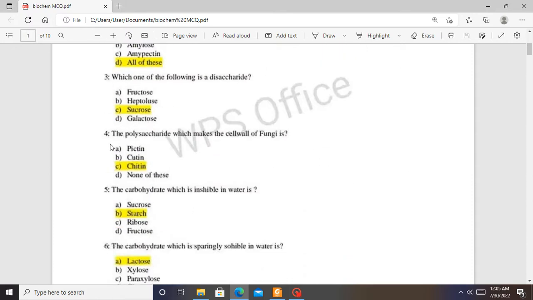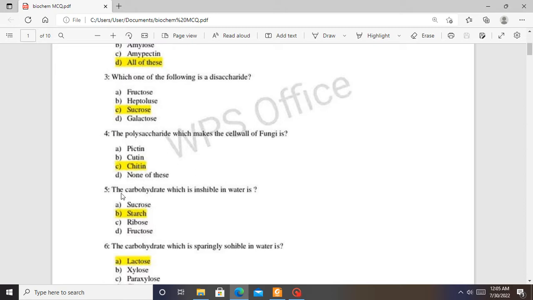Question 4. The polysaccharide which makes the cell wall of fungi is? Which of these makes the cell wall of fungi? Is it pectin? Is it cutin? Is it chitin? Or none of these? Chitin is the main polysaccharide which makes the cell wall of fungi. So question 4, the answer is C.